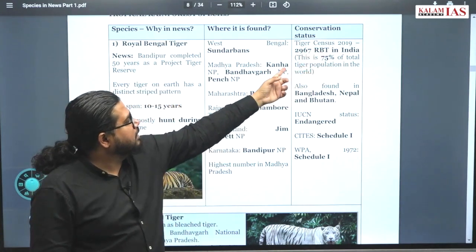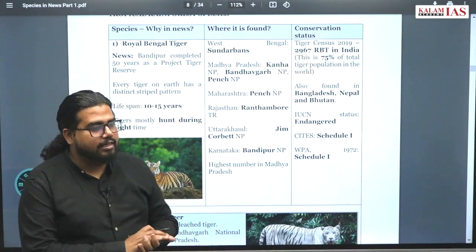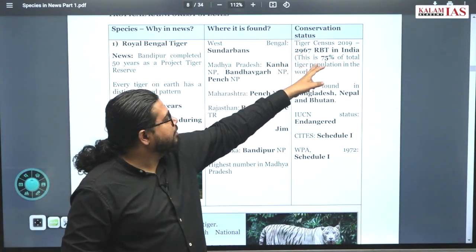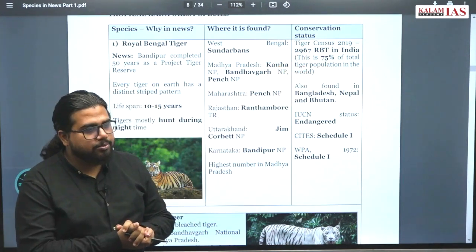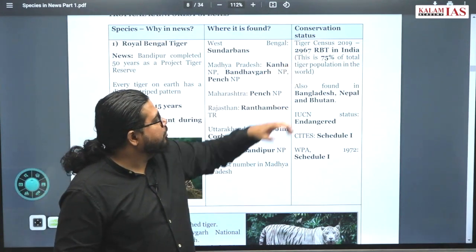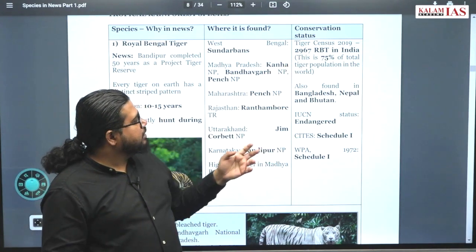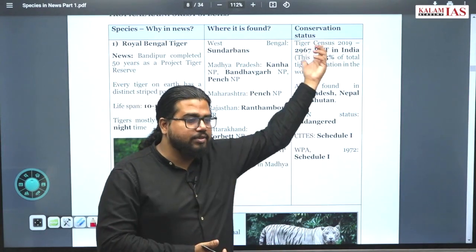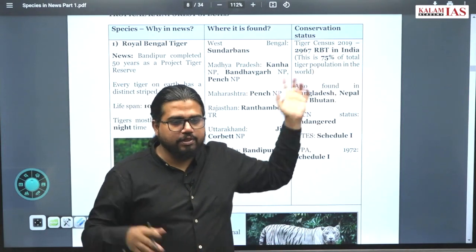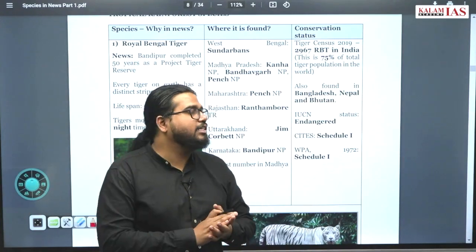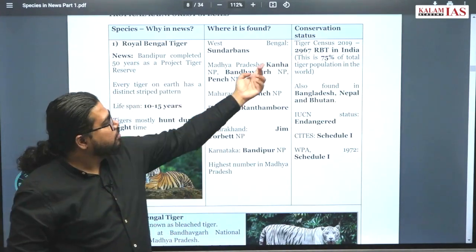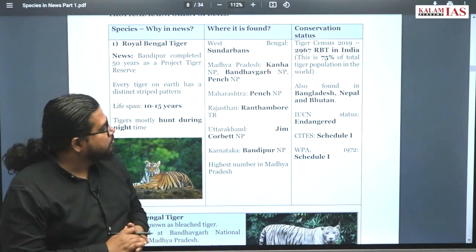Tiger census 2019, we nearly have 3,000 tigers. Just less than 3,000 tigers, and this is 75% of the total tiger population in the world. And it is not written here, but we have over the years increased the tiger population. In the 1980s, we had a lesser tiger population. With Project Tiger and all other conservation initiatives, we have considerably increased the tiger population to nearly 3,000 right now.